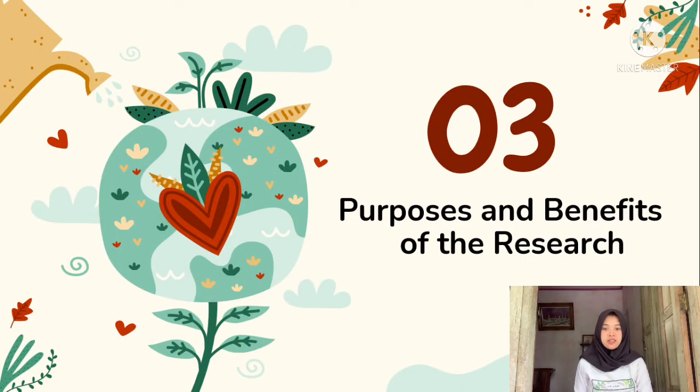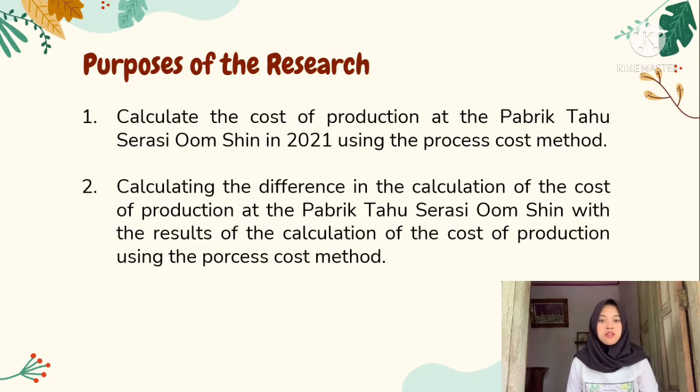The next chapter is objective and benefit of the research. The purpose of the research is: first, to calculate the cost of production at the Public Tahu Serasi Omsin in 2021 using the process cost method, and to calculate the difference in the calculation of the cost of production at the Public Tahu Serasi Omsin with the result of the calculation of the cost of production using the process cost method.